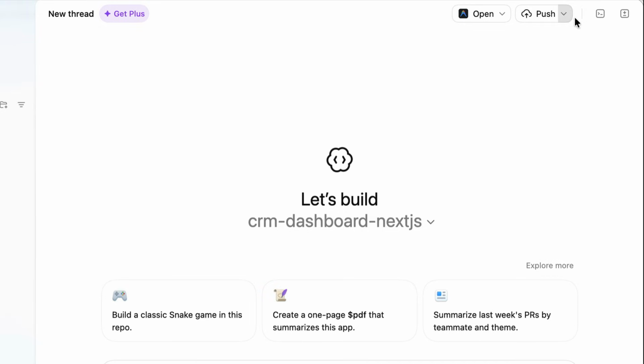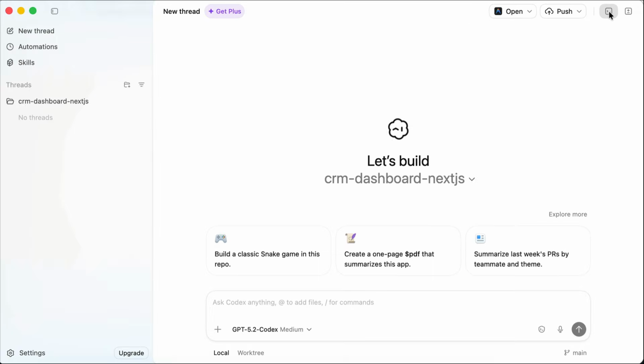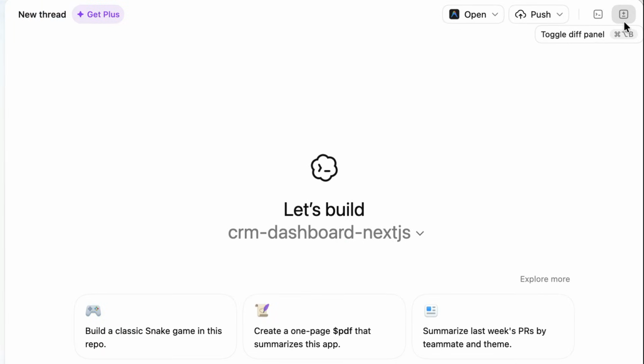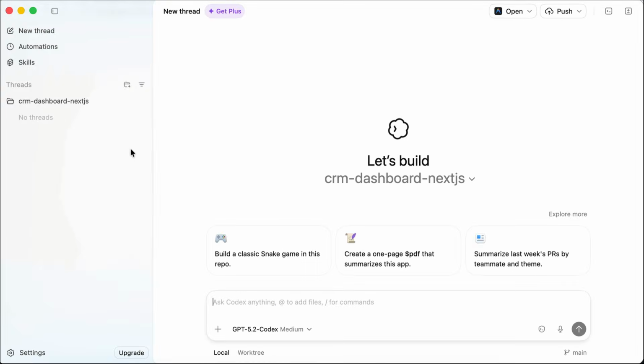And then we have this button to open the terminal in the project directory. And next to that, we have the toggle diff panel. I will show you how it works, but we need to make some changes first. And to do so, let's open the project to understand what we're going to do.